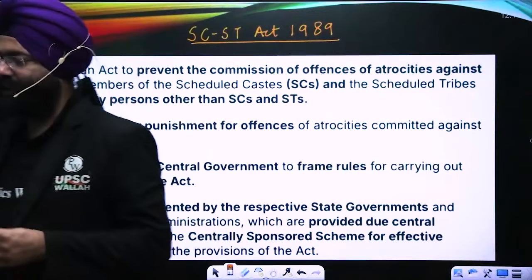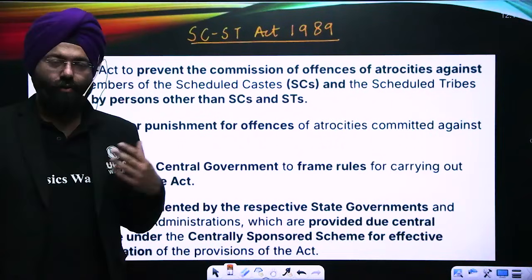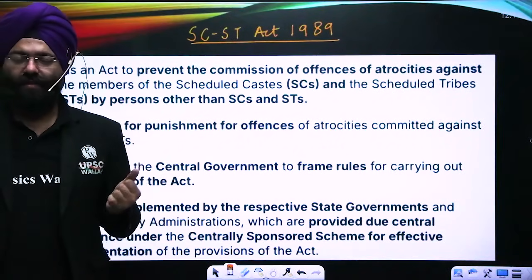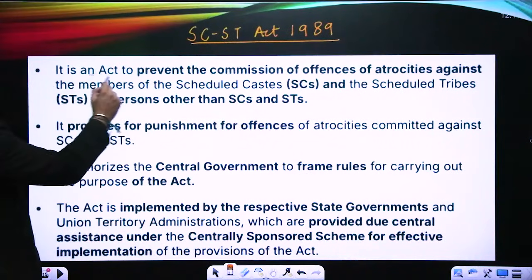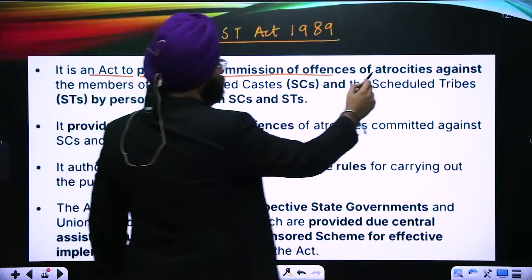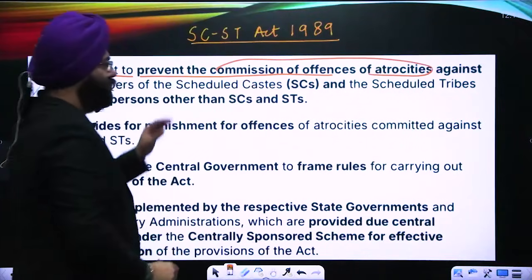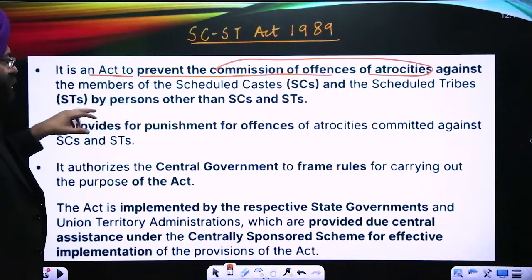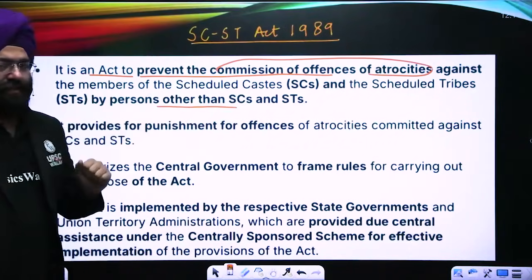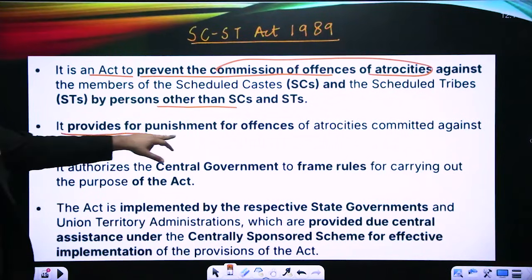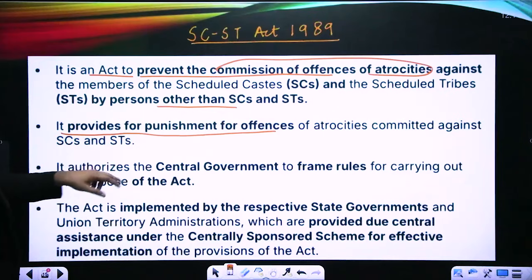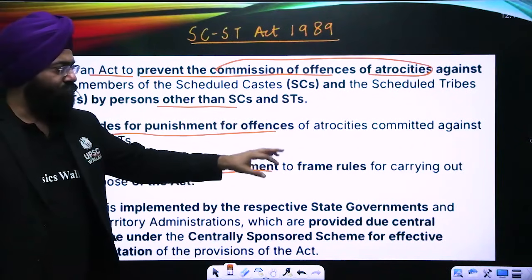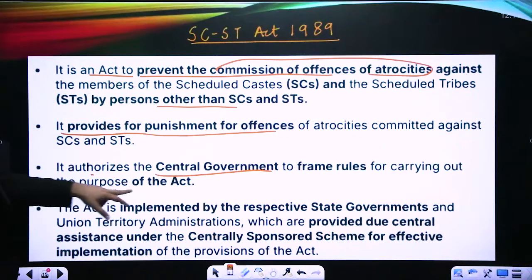Again, in order to protect the Scheduled Caste and the Scheduled Tribe from the various problems that they face, this Act was enacted. Now see, it is an act to prevent the commission of offences of atrocities against the Scheduled Caste and the Scheduled Tribe persons by other than the SC and STs. It provides for punishment of offences of atrocities committed against the Scheduled Caste and the Scheduled Tribe. It authorizes the central government to frame the rules to carry out the purpose of the Act.